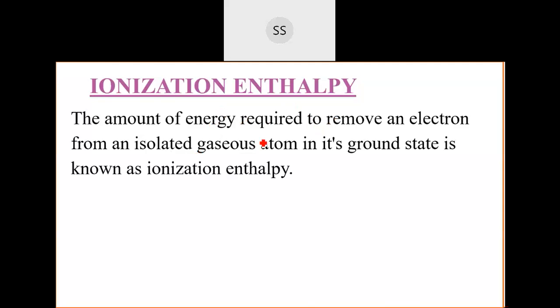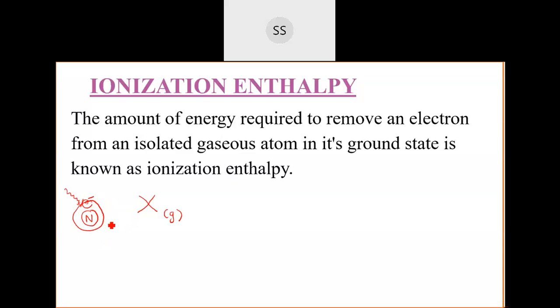So ionization enthalpy is when you have a neutral atom. For example, if I take that atom as X, this is the atom which is in the ground state. It's a gaseous atom. So how much energy are you going to supply to this atom to remove the electron from the outermost shell? In the atom, there is a nucleus, and then we have electrons which are present in the outermost shell.